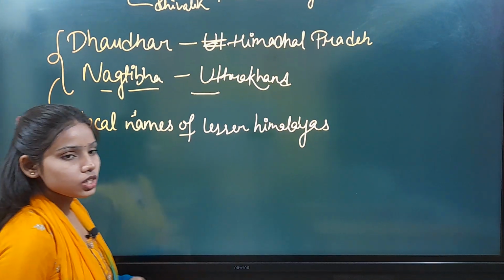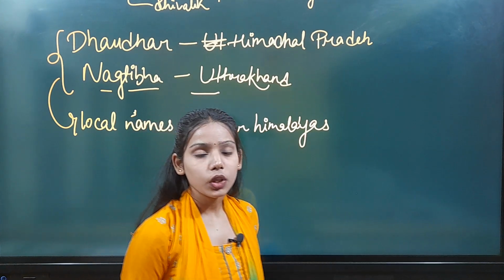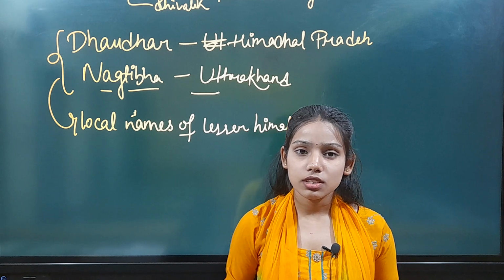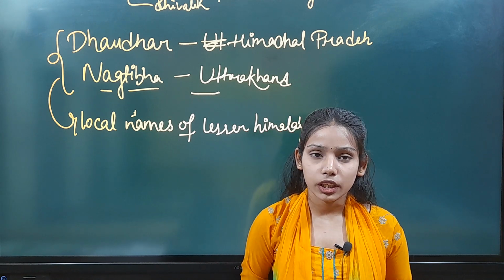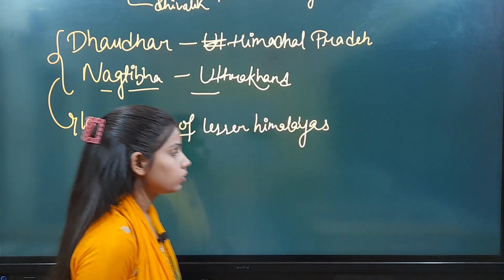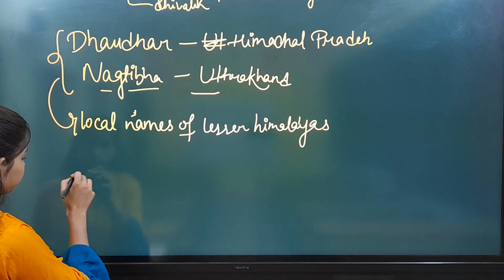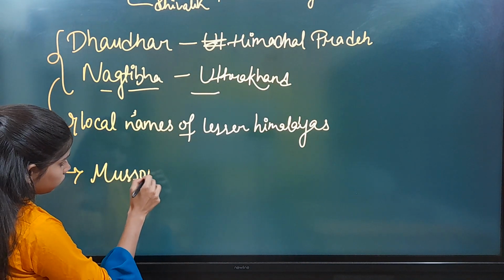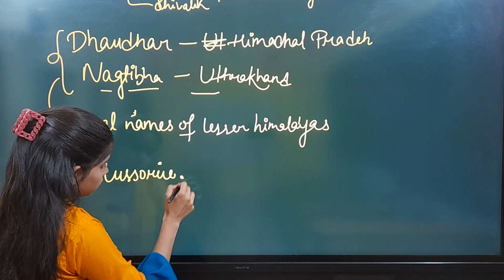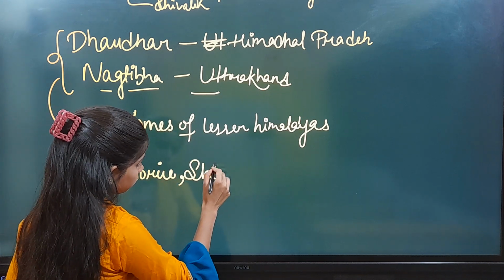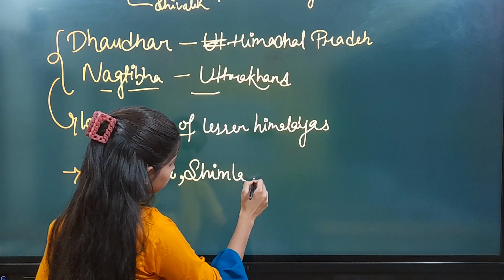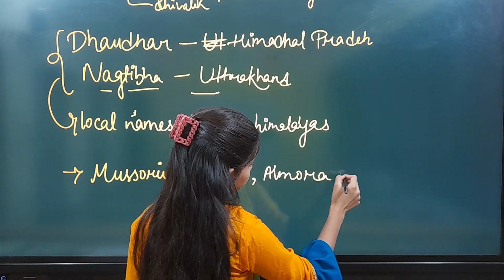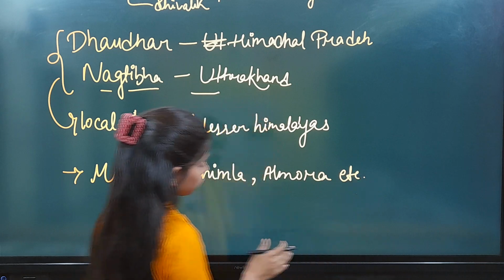And in the Himachal and Uttarakhand Himalayas, we also notice some important places, some of the hill stations and cantonment areas. So, what are the places? Mussoorie, Shimla, Almora, etc. Okay.